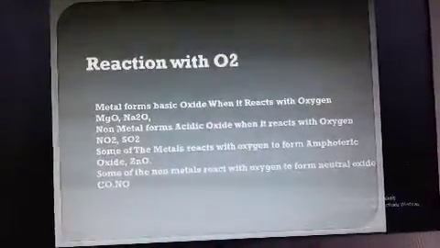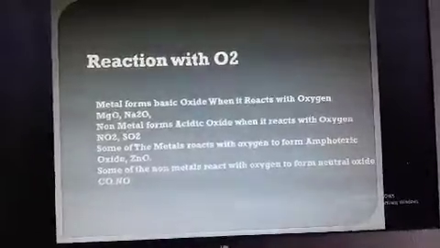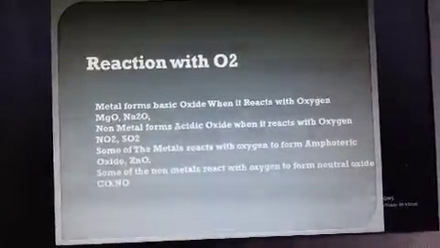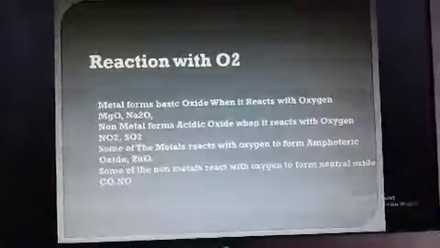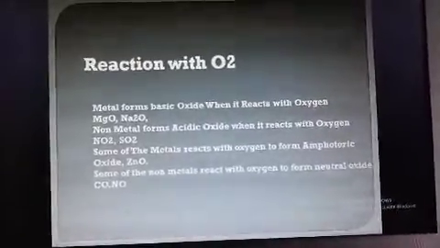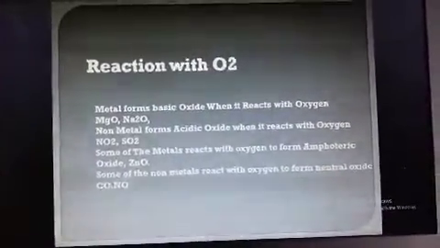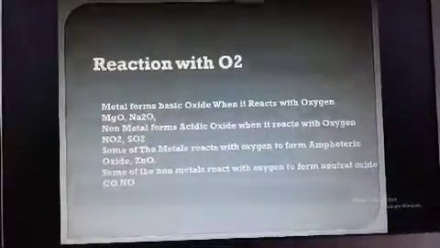Now some of the metals, like zinc and aluminium, form amphoteric oxides. Amphoteric means they show both acidic and basic behavior. Zinc oxide and aluminium oxide are examples.